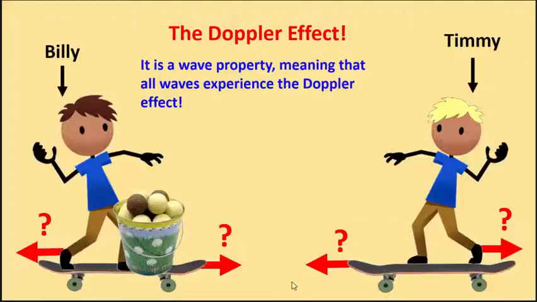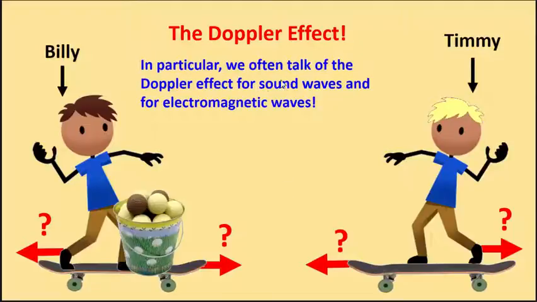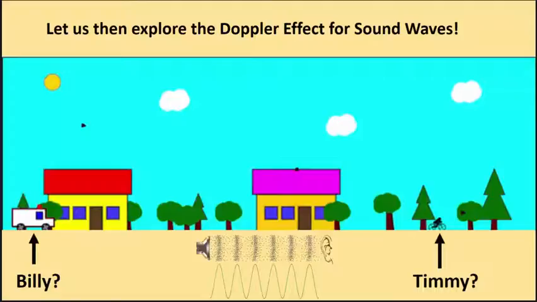The key is that the source producing the waves is moving relative to whatever is detecting the waves, the receiver. In particular, we often talk of the Doppler effect for sound waves and for electromagnetic waves. Let's start talking about the Doppler effect for sound waves.